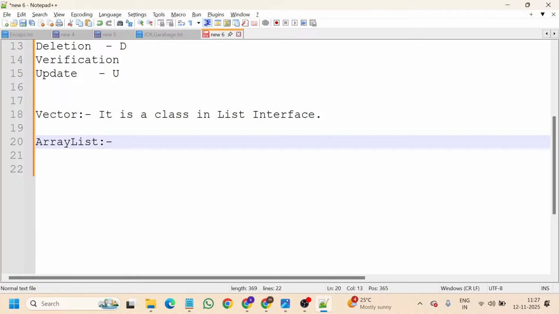List interface. So why am I doing it like that? Nothing but the Vector class implements List, and it was a predefined functionality of Java in the collections framework. So that's the reason. Instead of Vector, I will take List. No worries, there is no error in the program. You can take it like that.